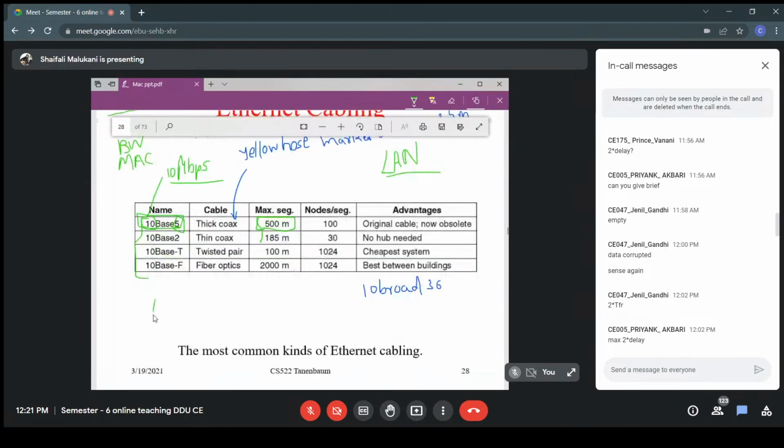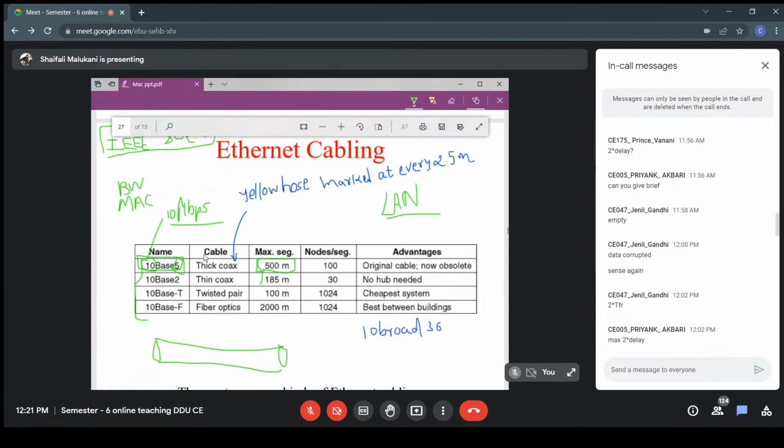and it had a cable whose maximum length was 500 meter. Which kind of cable was that? Was it twisted pair cable? No, it was a thick coaxial cable. We can connect multiple computers using coaxial cable, right? So there was a thick coaxial cable here. When it was used, it was a yellow colored, thick coaxial cable.